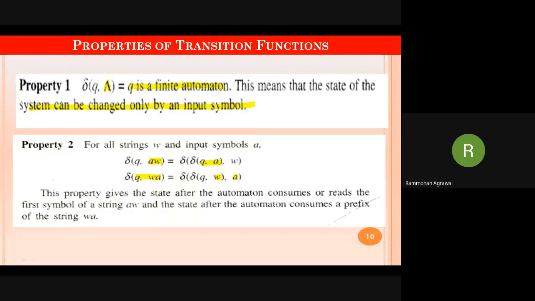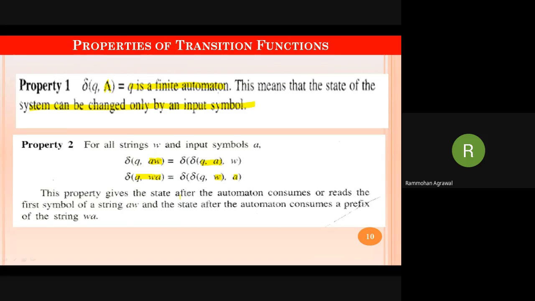This property says that the state after the automaton consumes or reads the first symbol of a string is the state after the automaton consumes a prefix of the given string WA. To understand this better, remember 2 points. First, the system always travels one input character at a time, starting from left to right. This is the meaning of the second property.